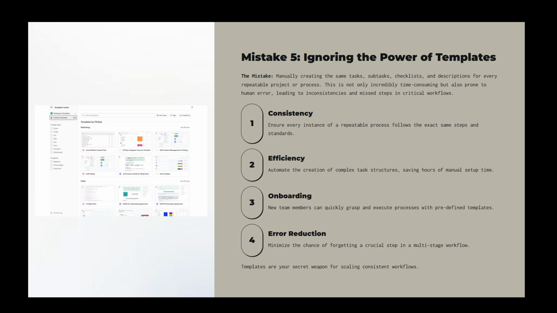By addressing these 5 common mistakes, you can transform your ClickUp experience, enhancing both organization and efficiency. Whether you're a seasoned pro or just starting out, these adjustments can make all the difference in keeping your workflow smooth and productive.